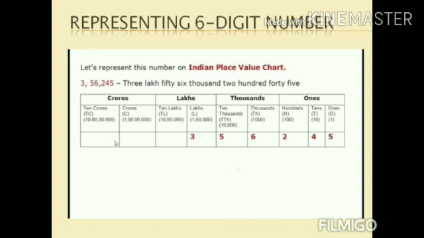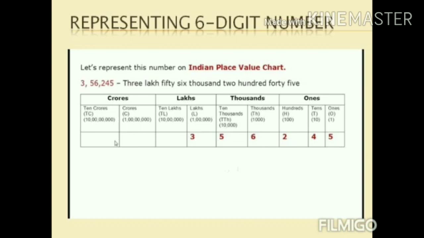So write 5 in the 10,000s place. Write the digit 6 in the thousands place. How many hundreds? 200. So write the digit 2 in the hundreds place. 40 means 4 tens. So write the digit 4 in the tens place. 5 ones. So write the digit 5 in the ones place.